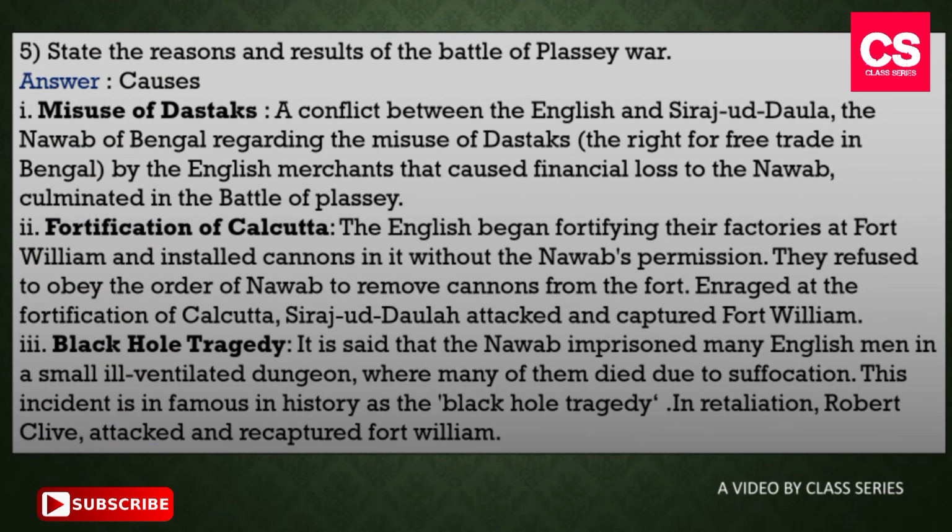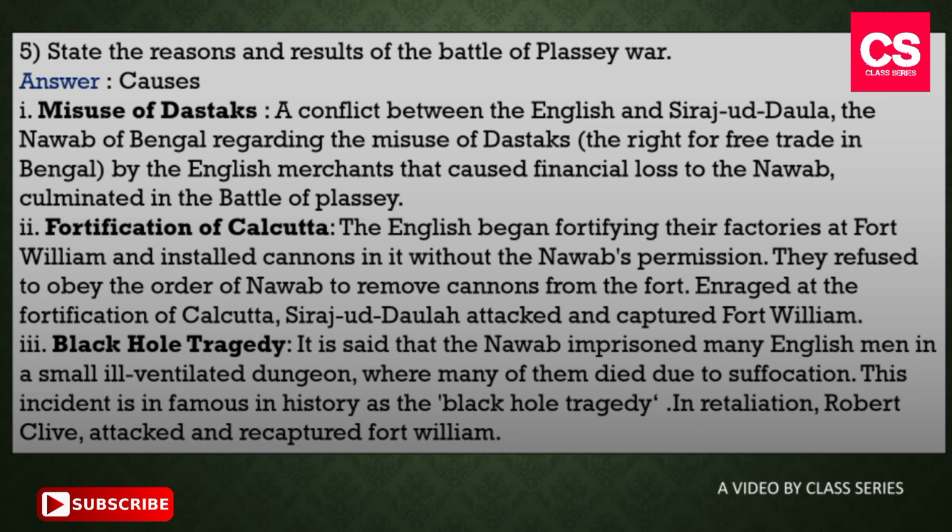Our fifth question is, state the reasons and result of the Battle of Plassey. The answer of this question is number 1. Misuse of Dastak. A conflict between the English and Siraj ud Daulah, the Nawab of Bengal, regarding the misuse of Dastak by the English merchants that caused financial loss to the Nawab, culminated in the Battle of Plassey. Number 2. Fortification of Calcutta. The English began fortifying their factories at Fort William and installed cannons in it without the Nawab's permission. They refused to obey the order of Nawab to remove cannons from the fort and rigged the fortification of Calcutta. Siraj ud Daulah attacked and captured Fort William.